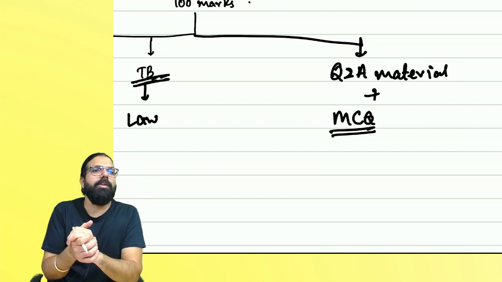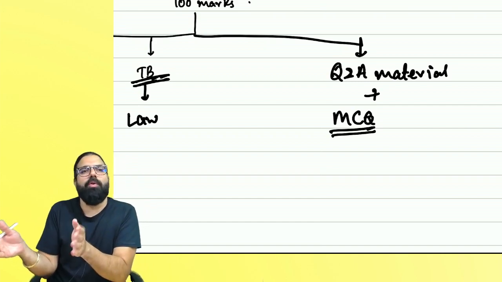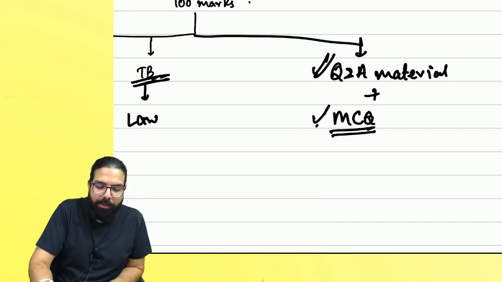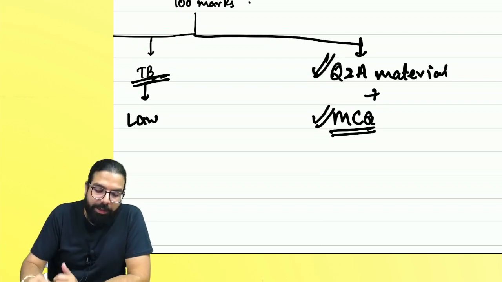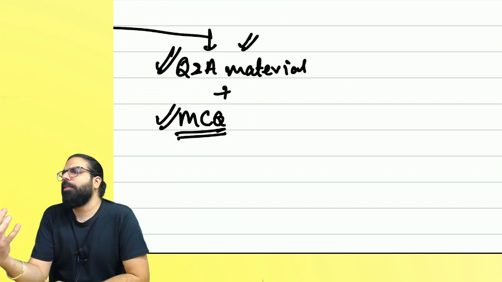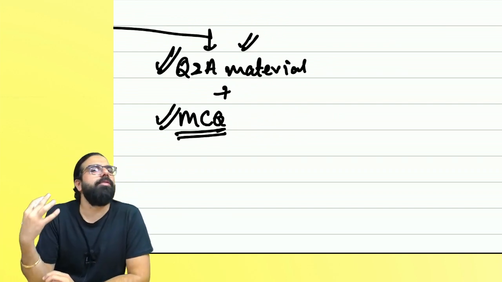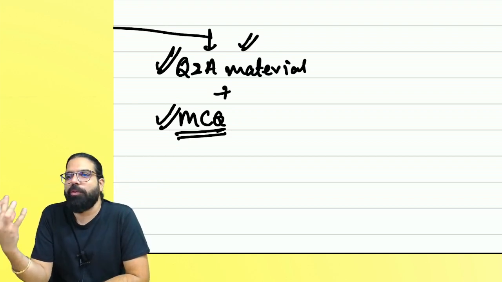So what will happen is, when you are studying, after you are done with the chapter, you go ahead and solve the MCQs quickly. Along with the Q&A, I've given the MCQs also. Done. Now, sir, the Q&A material is a compilation of various sources. We have compiled questions from the ICI study material and some good ICSI questions which I have liked.